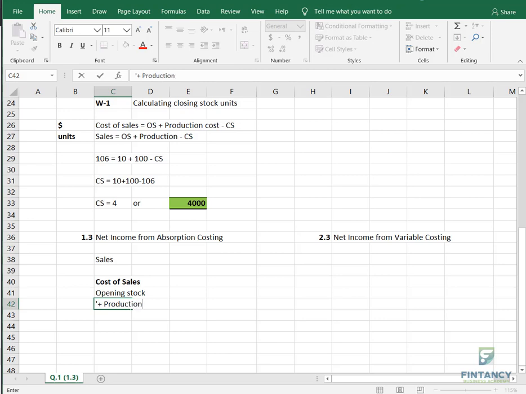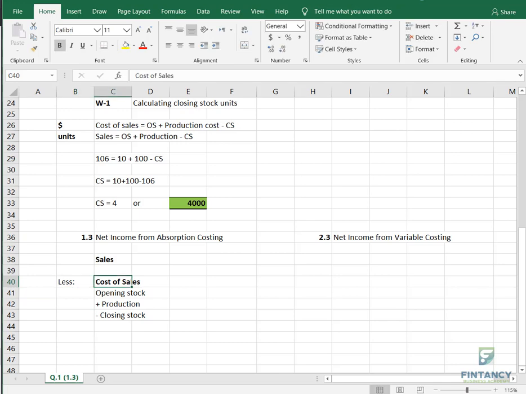If the business is retail type, wholesale, so purchases. If the business is manufacturing, production. Opening stock plus production less closing stock. Okay, this is the formula. Everyone please correct me if I am wrong. Okay, sales less cost of sales.